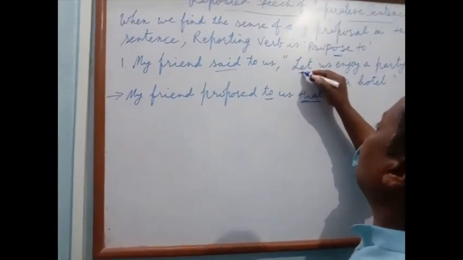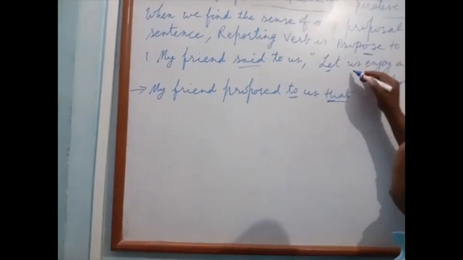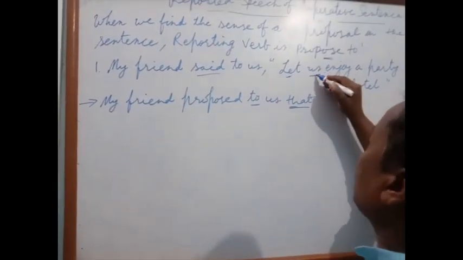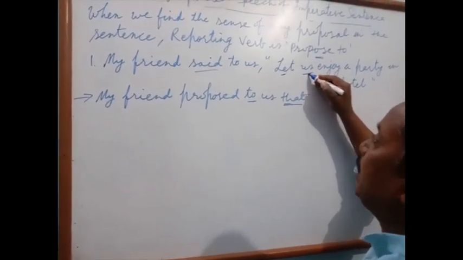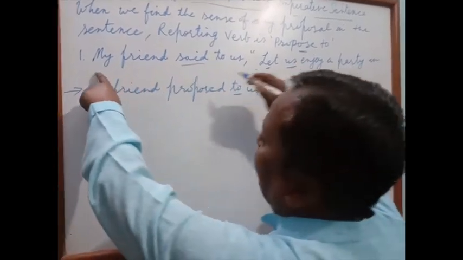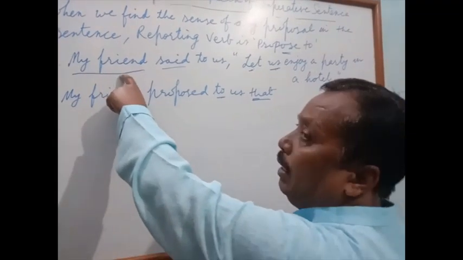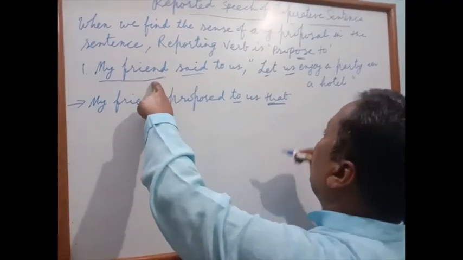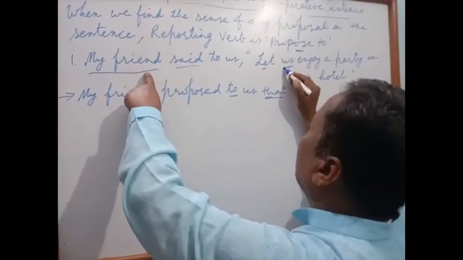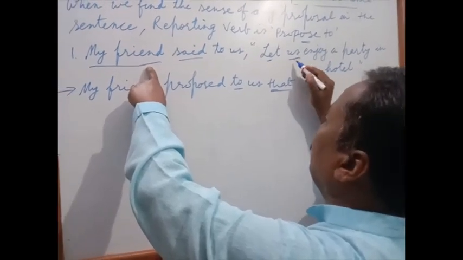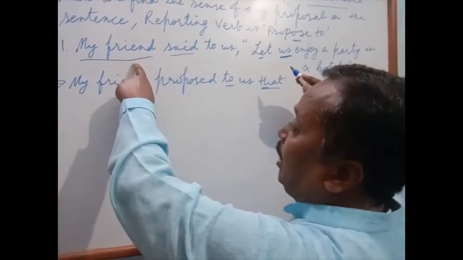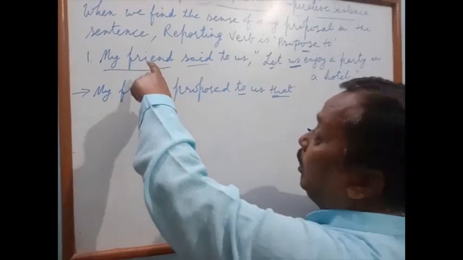Now leave this word. First subject. Us, first person, changes according to the subject. My friend, he. But this is the plural form. So what is the plural of he? We know, they.